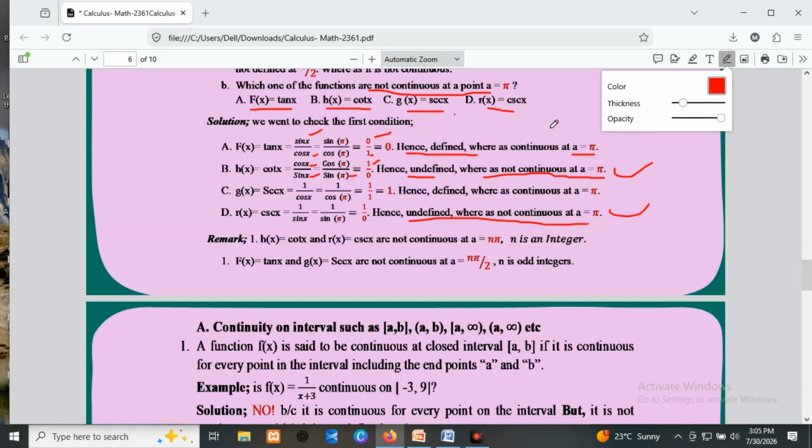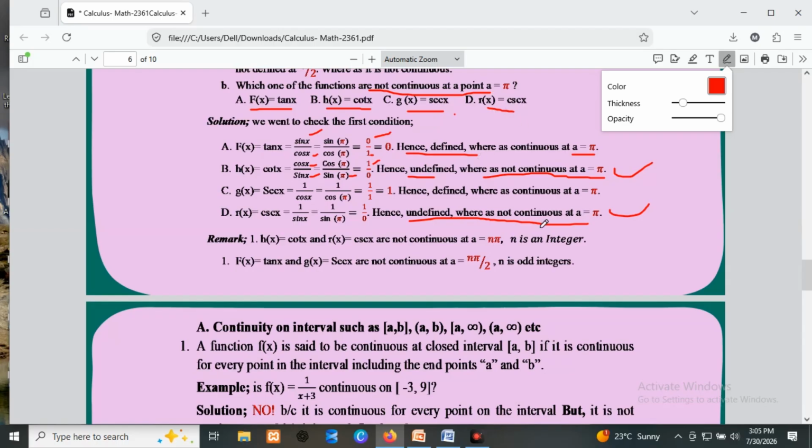Therefore, let's turn back to the question. What does it say? Which one of the following functions is not continuous at a point a equals pi? That's why our answer is B and D, the cot x and cosec x. Cot x and cosec x are not continuous at pi.